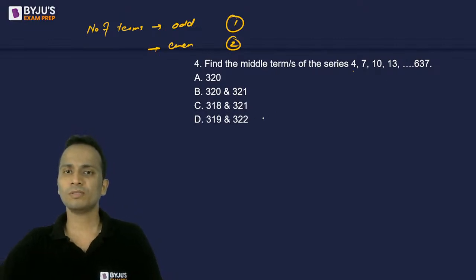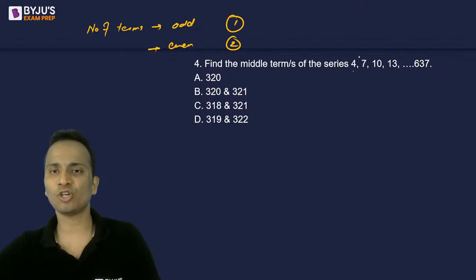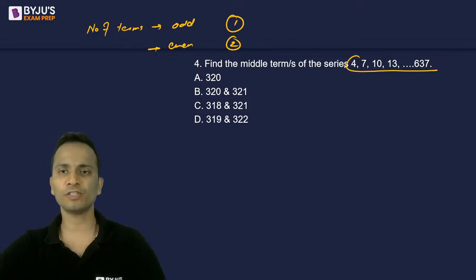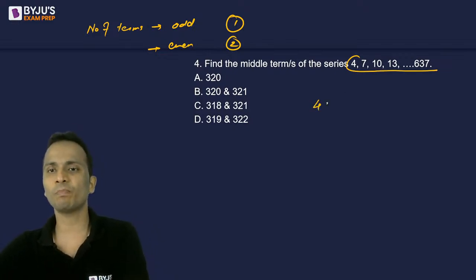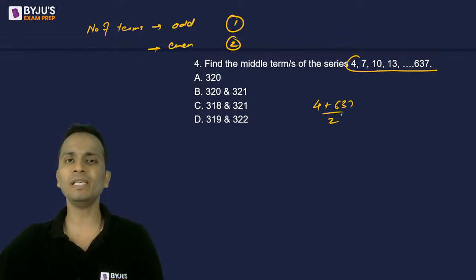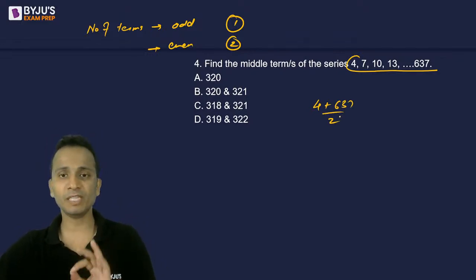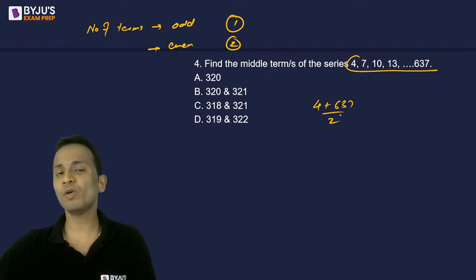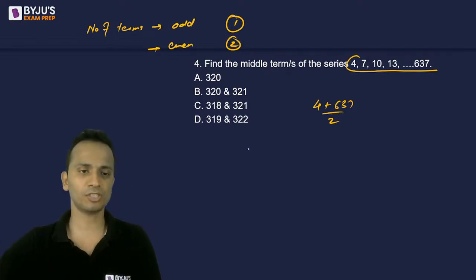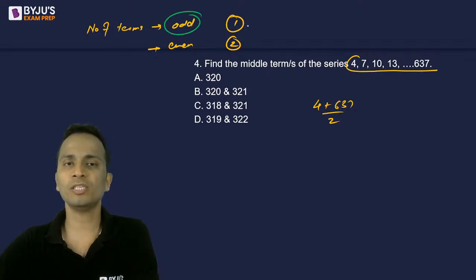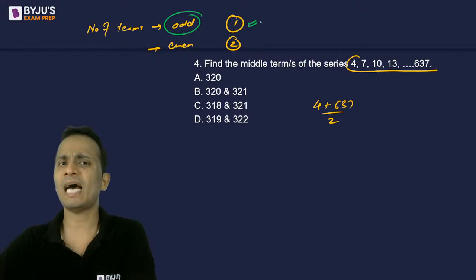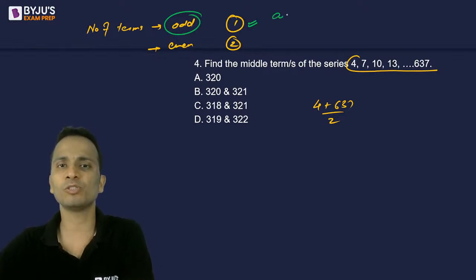Now, to find out the average, if I calculate the average of the entire series, it will be 4 plus 637 divided by 2, and that will be the middle number, or it will be the average of the middle terms. I'll explain once again. If the number of terms is odd, there will be a single middle term, and it can be easily calculated by using first term plus last term divided by 2.